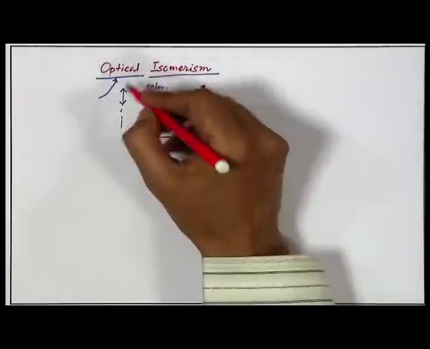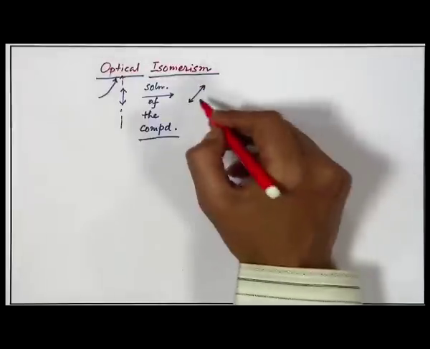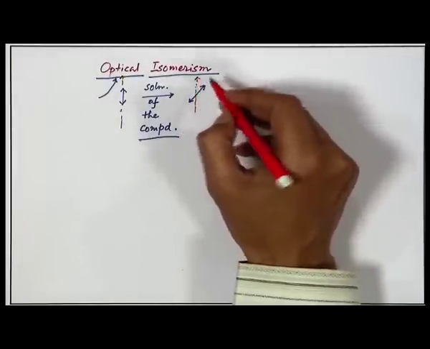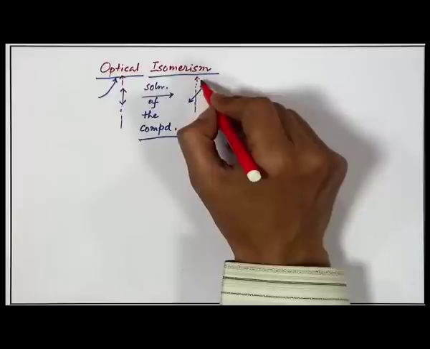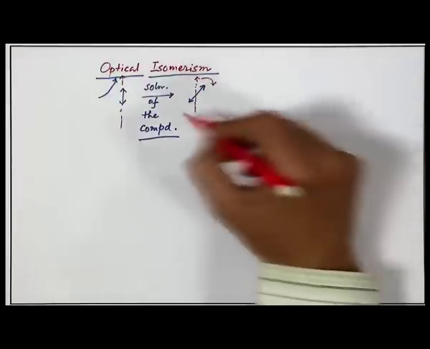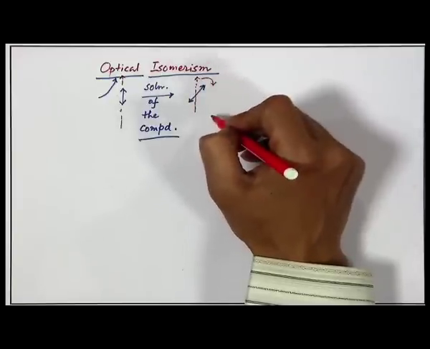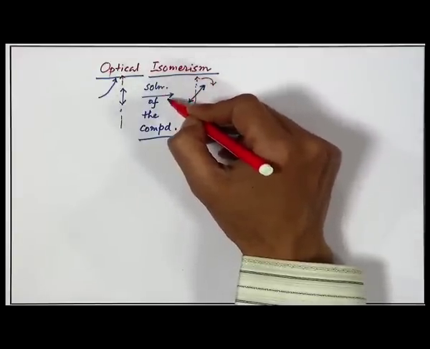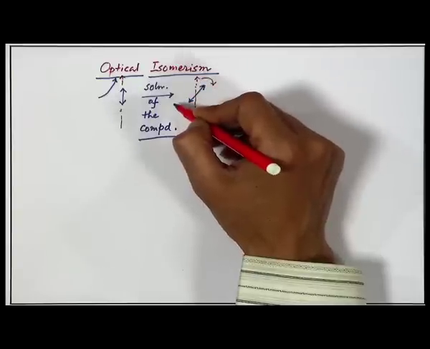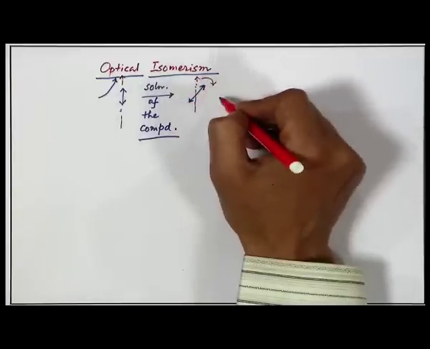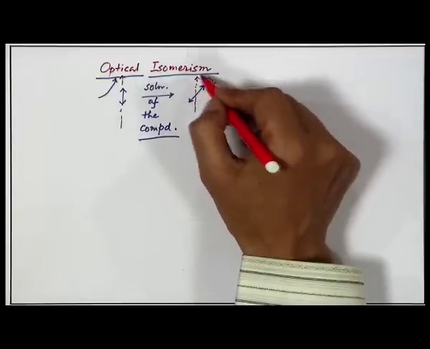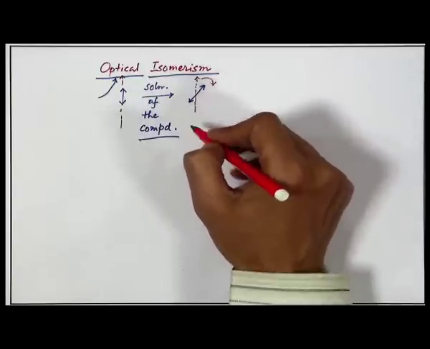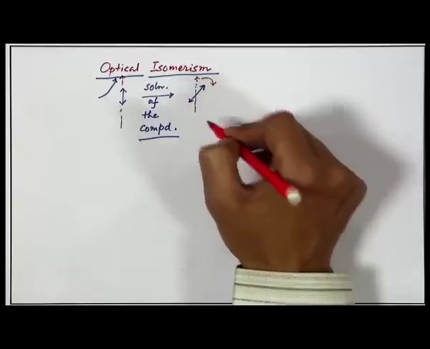So, the magnitude as well as the direction of that rotation is important. If we consider this particular rotation to be clockwise, the other isomer will rotate the plane of polarized light in the opposite direction. So, the magnitude may be the same, but the sign of the rotation is completely different, and each isomer is labeled by that particular rotation.